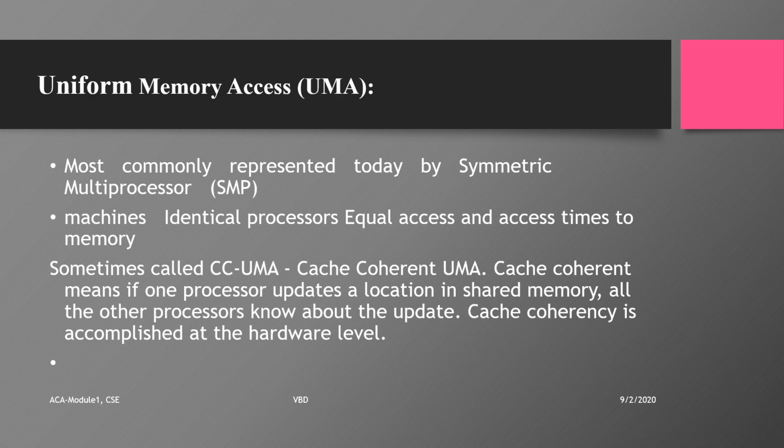This is also called CC-UMA, that is cache coherent UMA, because when there is an update or some change in some location in the shared memory, all other processors have to know about the update. This cache coherency is accomplished by making use of the hardware. So when we realize this architecture in hardware, we make sure the hardware supports a memory where a change in one place is known to all other processors. This is the concept of the Uniform Memory Access model.